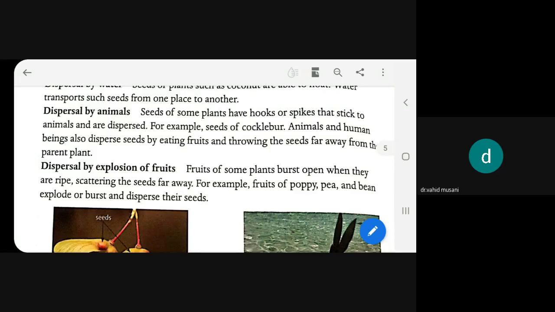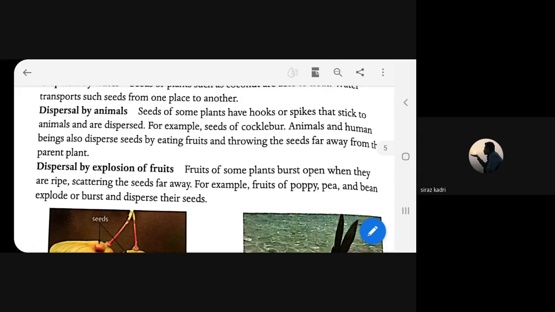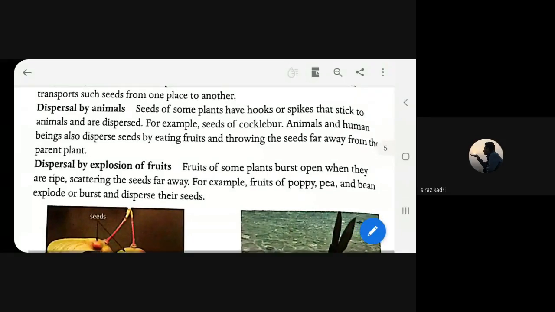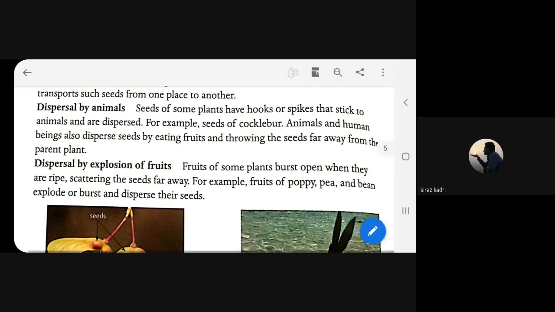So I want this girl, her name is Zoha Kadri. Beta, please read this point for us. Dispersal by animals. Okay, ma'am. Seeds of some plants have hooks or sprigs that stick to animals and are dispersed. For example, seeds of cocklebur. Animals and human beings also disperse seeds by eating fruits and throwing the seed far away from its parent plant.